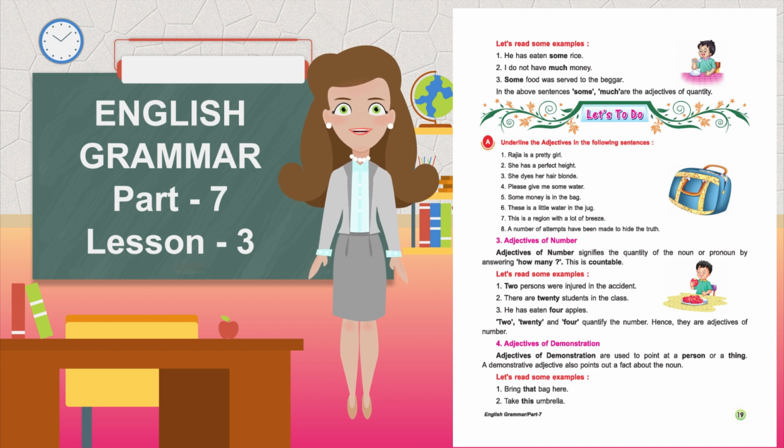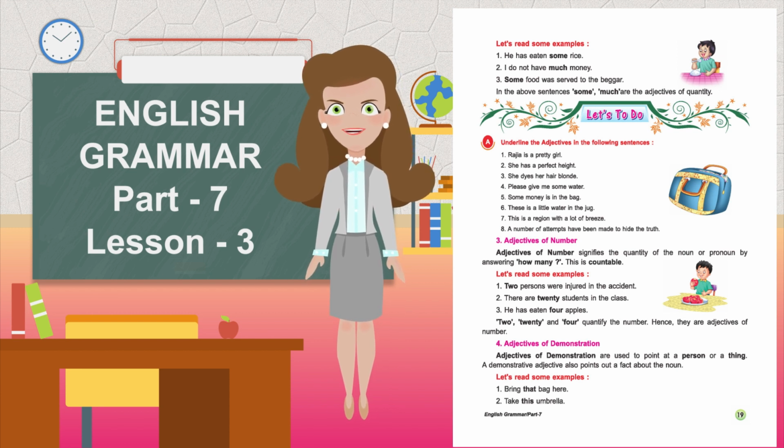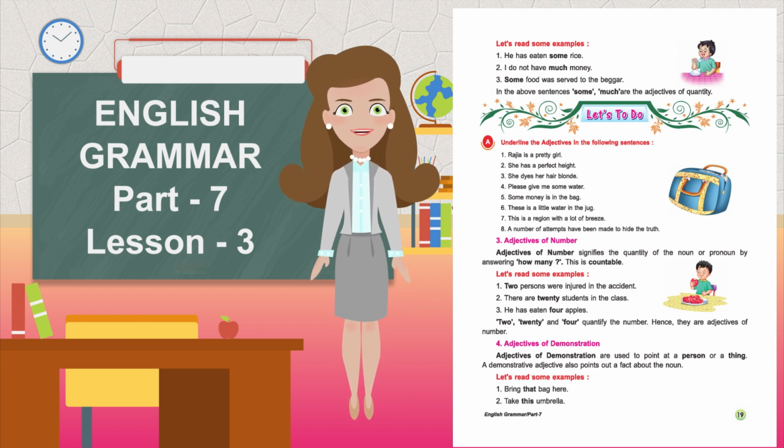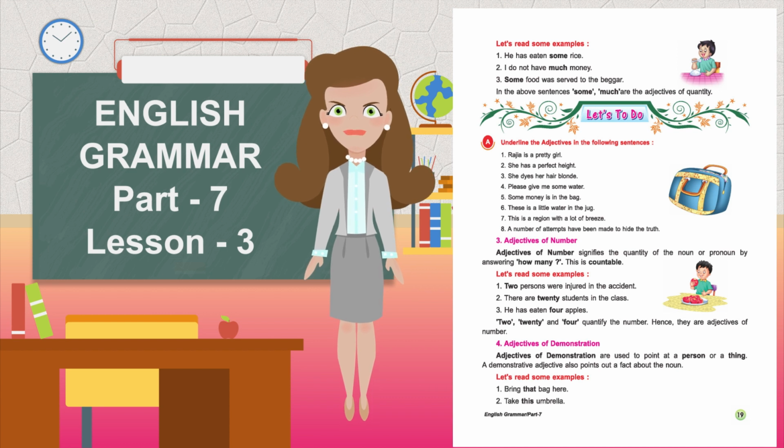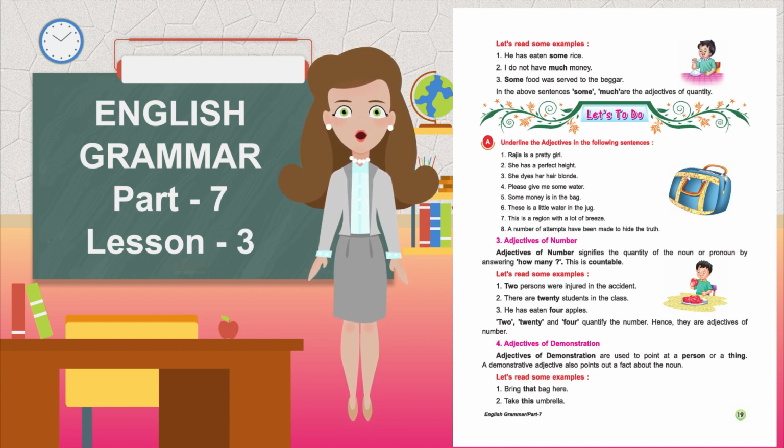Third, adjectives of number. Adjectives of number signify the quantity of the noun or pronoun by answering how many. This is countable. Let's read some examples. Two persons were injured in the accident. There are 20 students in the class. He has eaten 4 apples. 2, 20 and 4 quantify the number. Hence, they are adjectives of number.